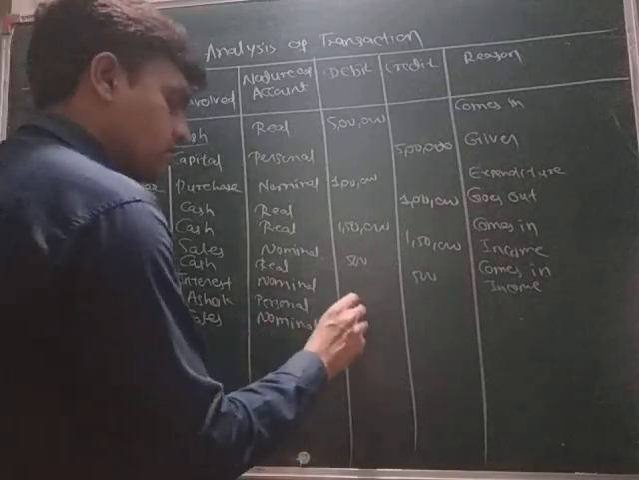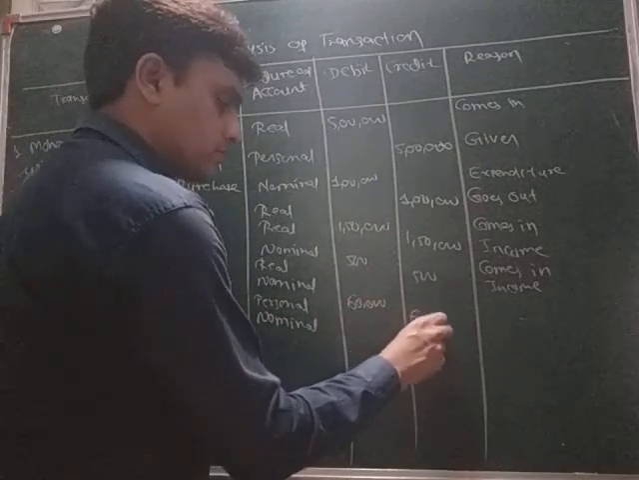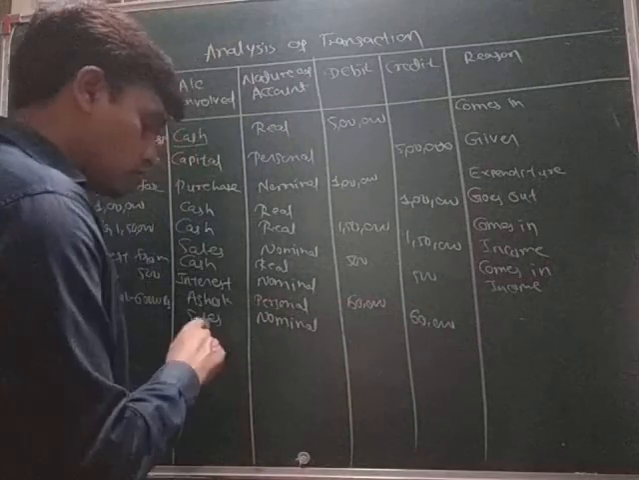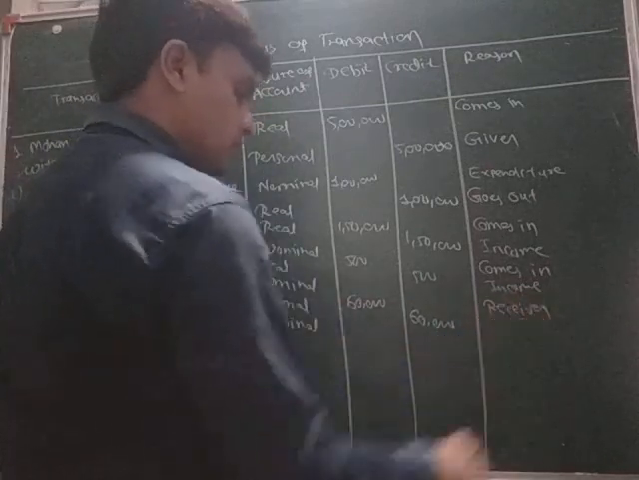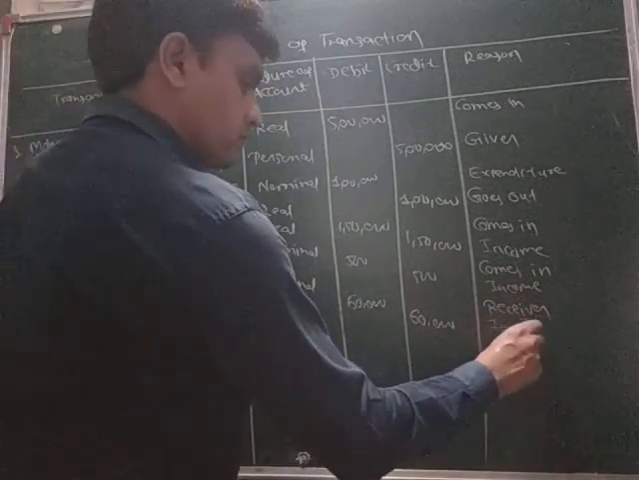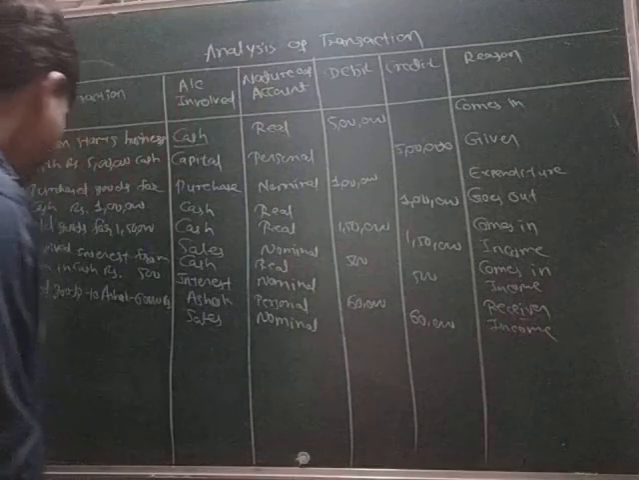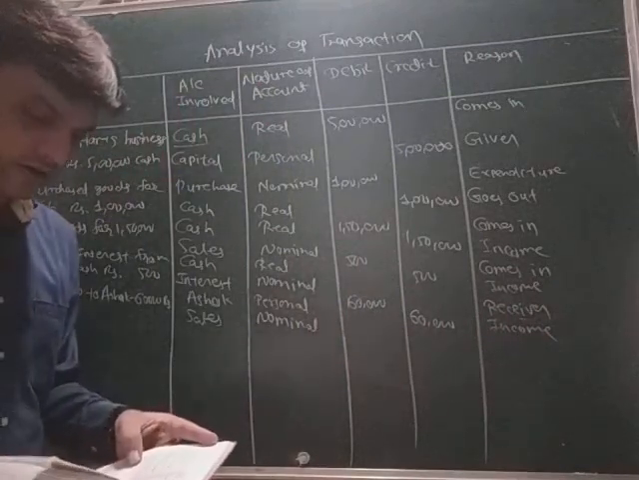The amount is 60,000 rupees, so I will write here 60,000 rupees. Ashok is the receiver, so here we will write receiver. And sales is the income, so I will write here income. Okay, number 6, what is the sixth transaction?